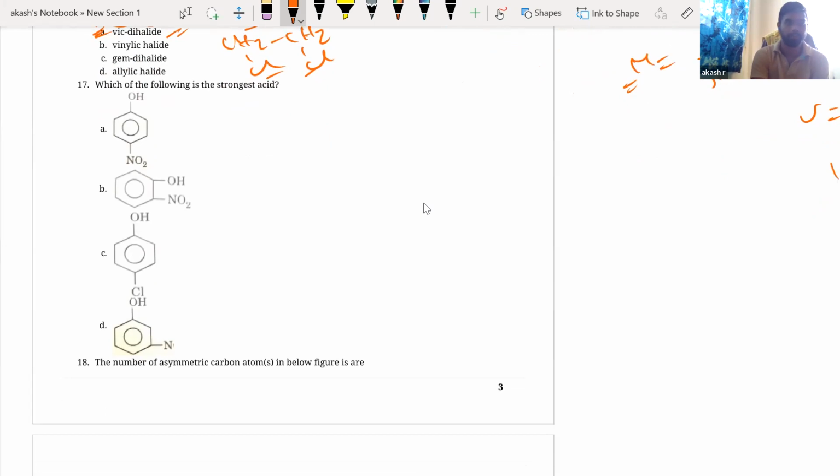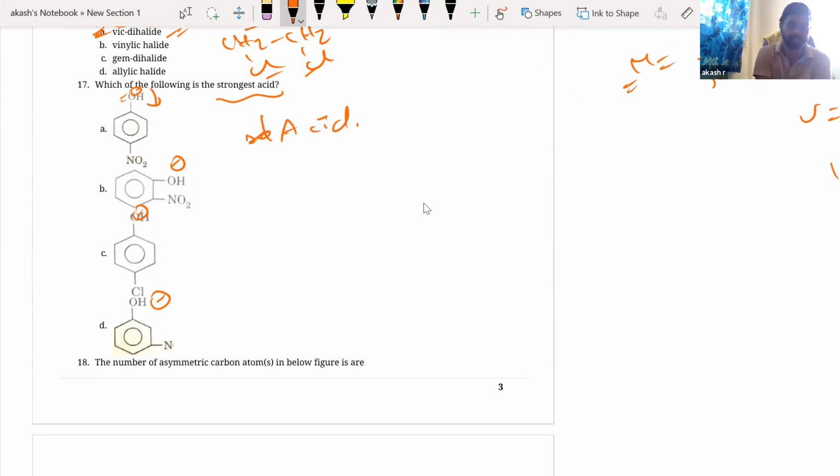Next. Which of the following is the strongest acid? You have to understand that the conjugate base must be stable. If you remove the H plus, I have O minus in each case. Whichever is the most stable is going to be the most acidic. For it to become stable, the negative charge has to decrease. Whichever has the least negative charge, I'll write these points.